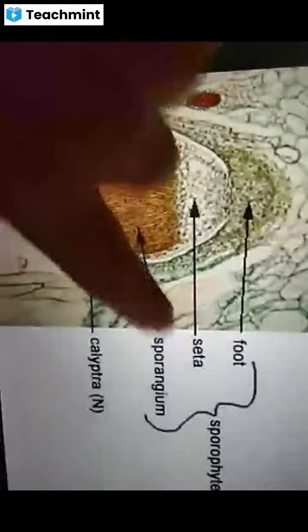Does the gametophytic thallus in any manner resemble the sporophyte? No. The sporophyte bears only foot, seta and capsule. There is no morphological similarity between the sporophyte and the gametophyte.